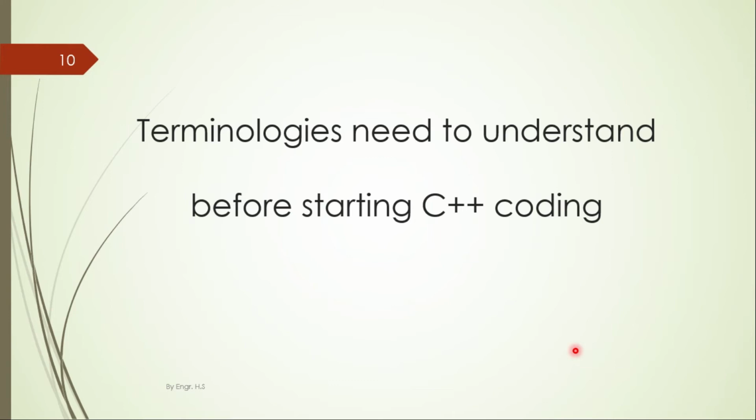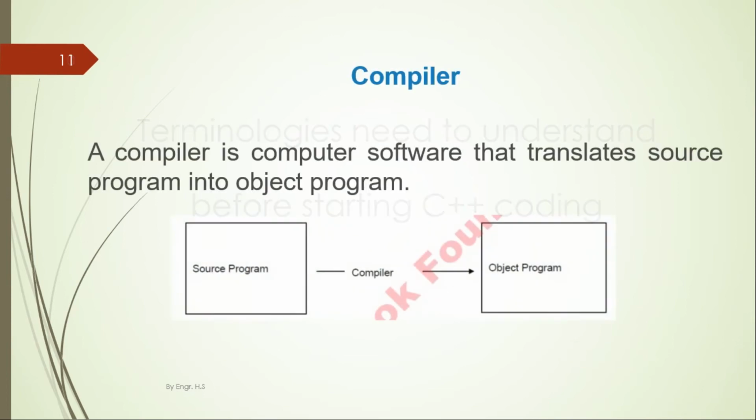Here are some terminologies we need to understand before starting C++ coding in IDE environment. The first terminology or the module is compiler. Now what is a compiler in C++? A compiler is basically a computer software that translates source program into object program.